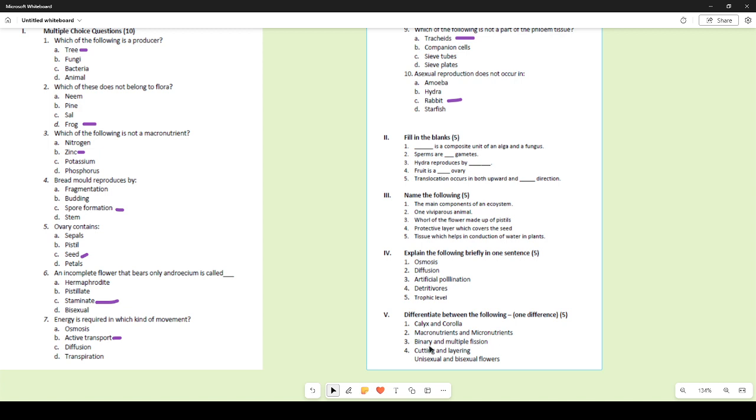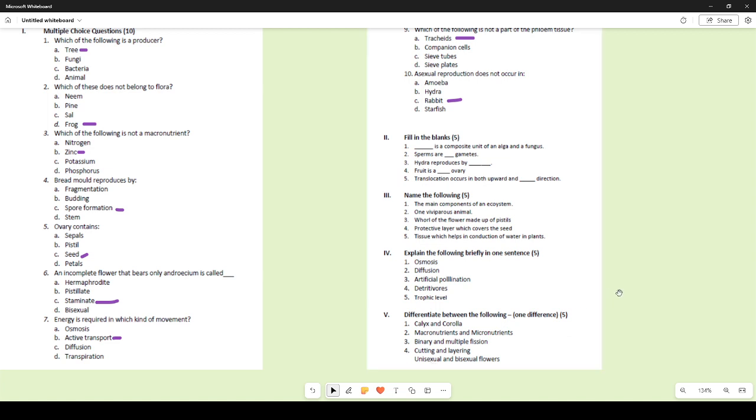Binary and multiple fission. Now, binary fission is the cell division method in which one cell divides into two daughter cells, whereas in multiple fission, one cell divides into many daughter cells. Cutting and layering. Now, cutting is cutting a part of the stem of a plant and then transplanting it in moist soil. Layering is when you take a part of the stem while it is still attached to the plant and bury it under the soil, and under the soil it grows new roots. So that is what layering is.